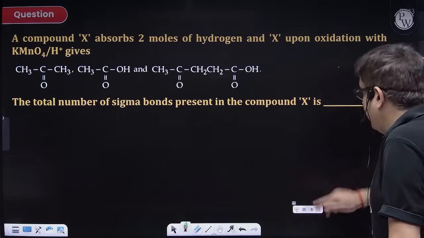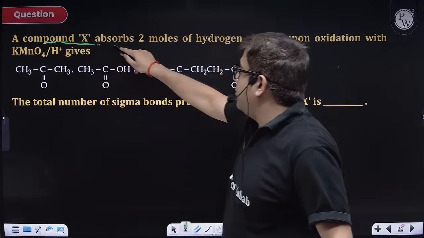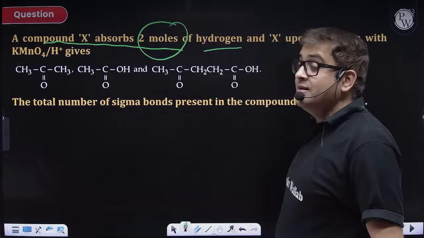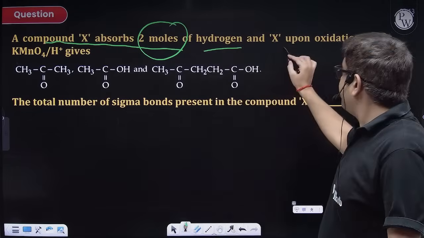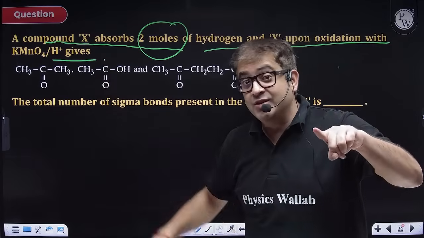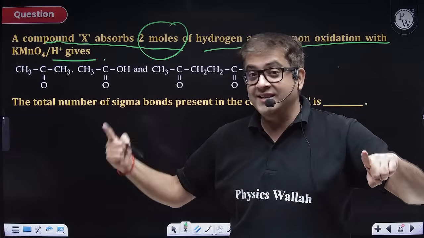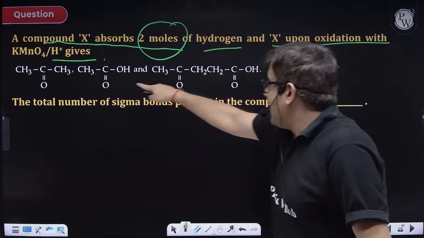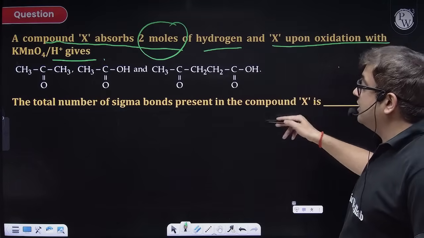Chalo. I hope people have got this question. Now, I'm not giving you time for this one, because this is an integer type question. The question says compound X absorbs 2 moles of hydrogen. That means it will have a minimum of 2 alkenes. X on oxidation with KMnO4, that means again a strong oxidizing agent, will give you double bonded O and an OH. So these are my products. Now you have to tell me the number of sigma bonds present in the compound X.